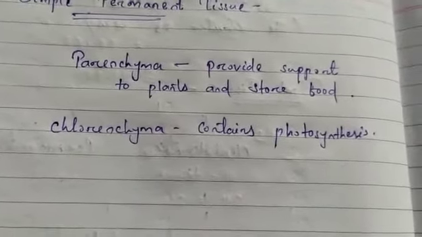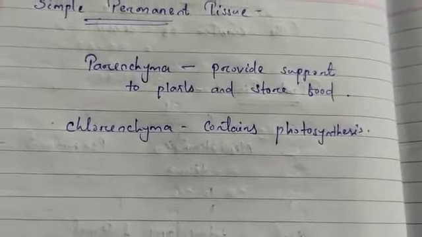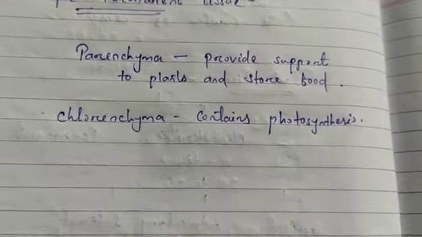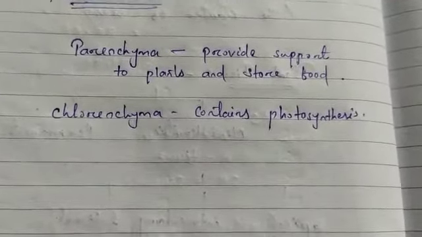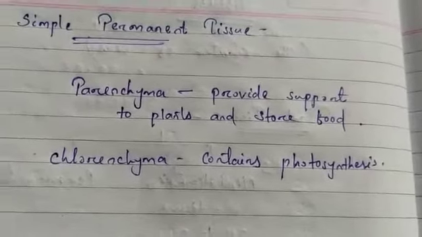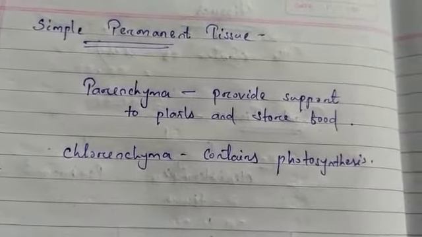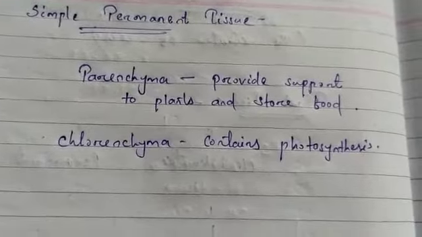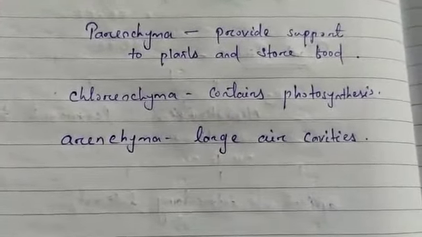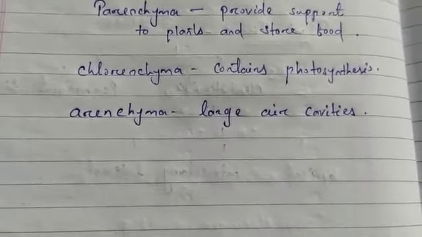In aquatic plants, large air cavities are present in parenchyma to give buoyancy to the plants and help them to float. Such parenchyma is called aerenchyma, meaning large air cavities are present. And the parenchyma of the stems and roots also stores nutrients and water.